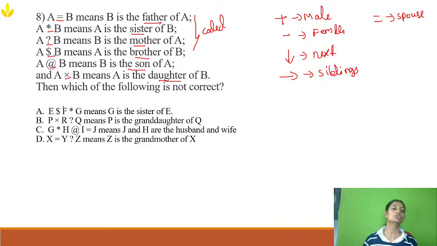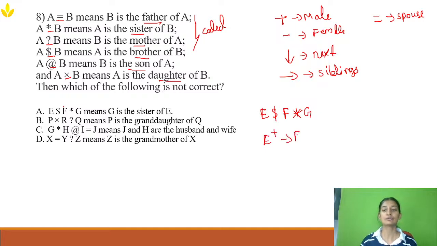They're asking, okay, so we need to verify all the four options to see which of the following is not correct. So the first option says E dollar F star G. Now let's decode this. Dollar symbol means A is a brother of B. But instead of A and B, we have E and F. So E is brother of F, right? E is brother of F.